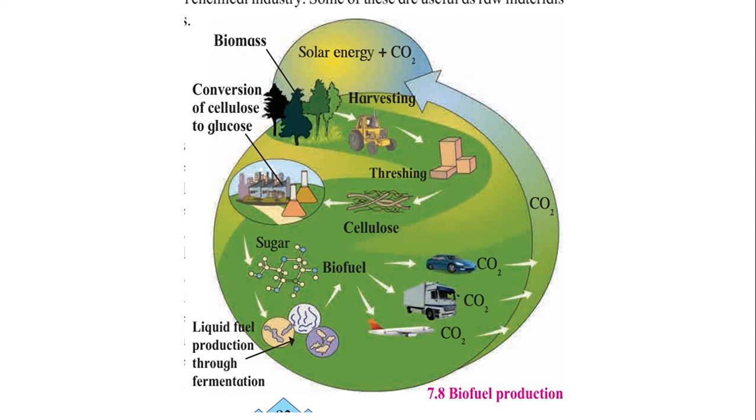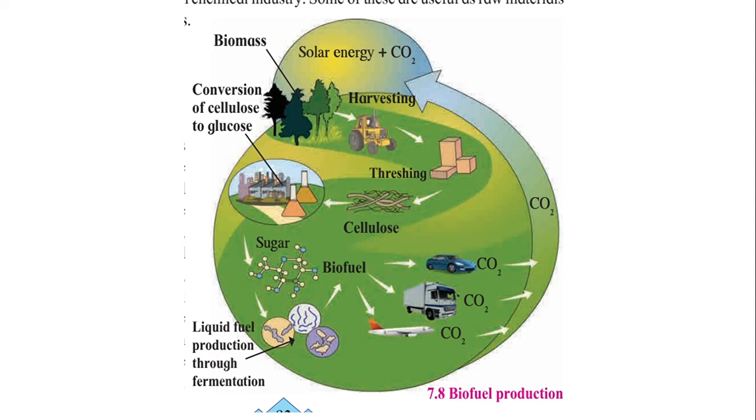And after the production of biofuel, it is used for different vehicles like cars, buses, aeroplanes. After using these fuels, carbon dioxide is given out in the environment, and this carbon dioxide, along with the solar energy, sunlight, is again used by the biomass or the green trees, which is naturally available for us in nature.